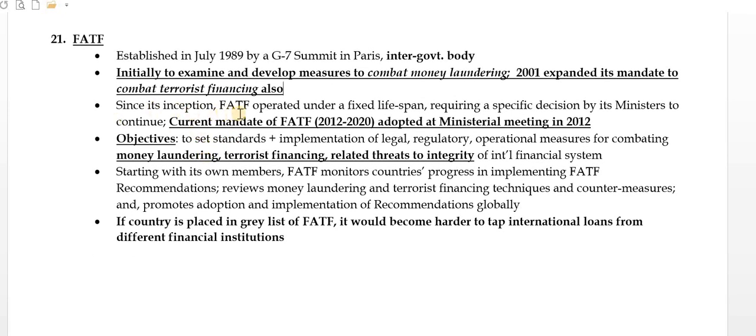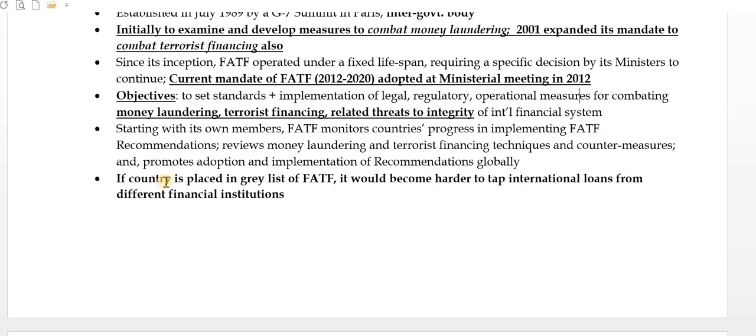Since its inception, FATF operated under a fixed lifespan, but the current mandate, adopted at the ministerial meeting in 2012, is open-ended. So these are the objectives. You can see the standard legal, regulatory and operational measures related to money laundering, basically terrorist financing, and threats to the integrity of the international financial system, right? Other details you can go through.